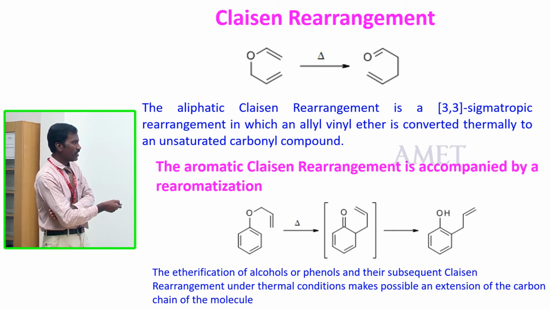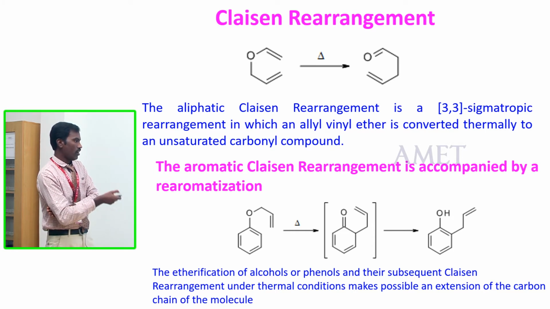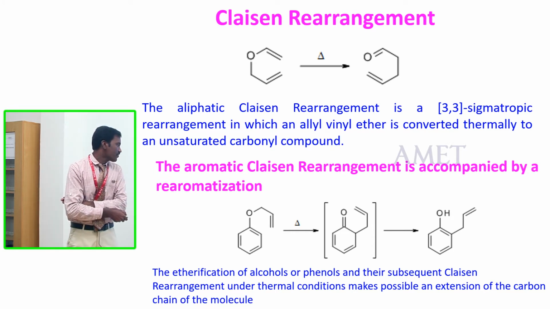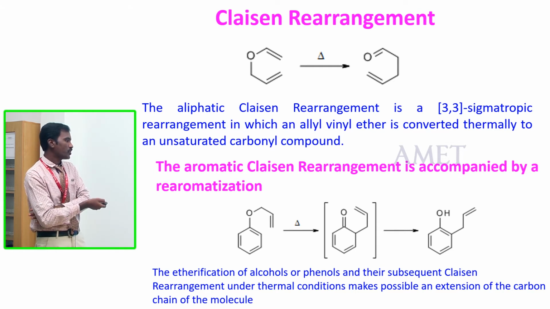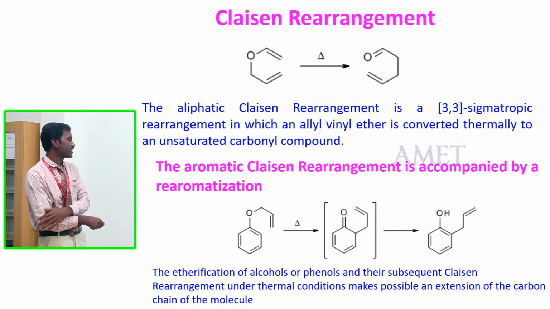Intermediate of a ketone and an unsaturated compound. Further, in the ketone and unsaturated compound, again here the hydrogen atom is eliminated and shifts to the carbon, this is the acidic carbon, shift here the double bond, this double bond shifts to oxygen and absorbs the proton, giving an alcohol, an aromatic allyl phenol. The esterification of alcohol or phenol and their subsequent Claisen rearrangement under thermal conditions make possible the exchange of the carbon chain of the molecules.